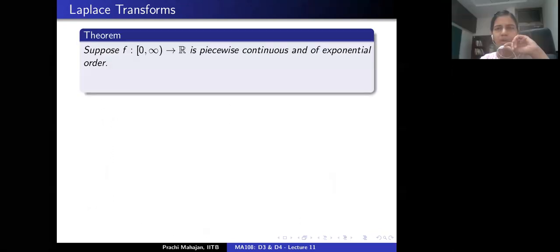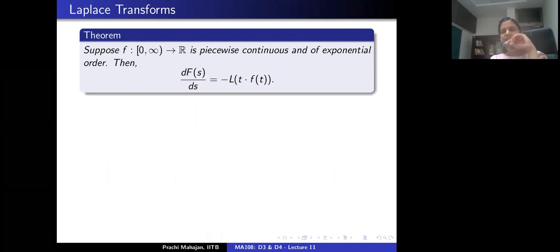All right. So what is the next thing that we discussed here? We are differentiating the Laplace transform here. Remember, little f is by assumption a piecewise continuous function on the interval 0 to a for every a positive, which means that it's piecewise continuous on the interval 0 to infinity. By assumption, little f is also of exponential order. Capital F denotes the Laplace transform of the function little f.